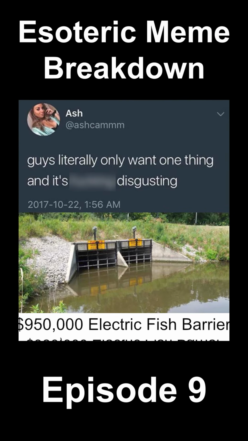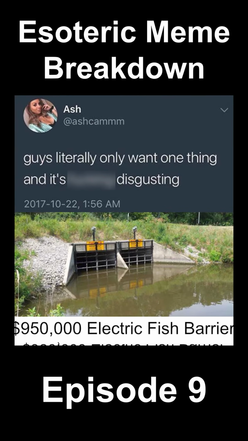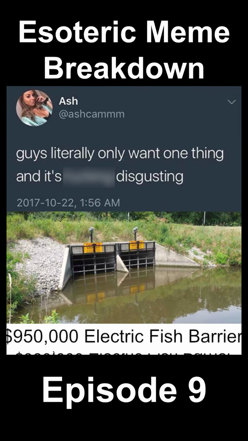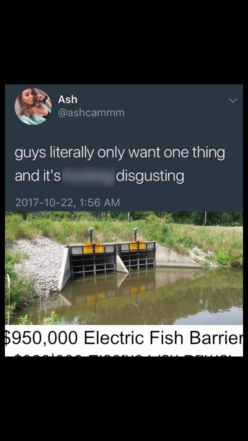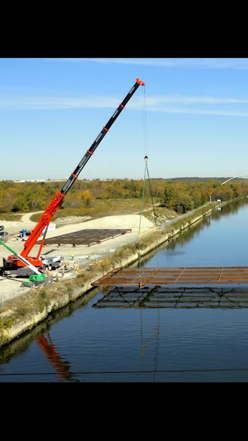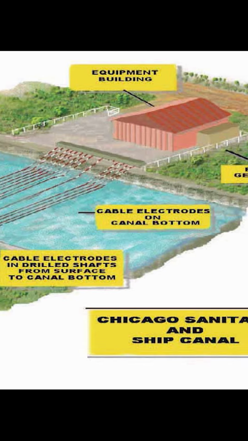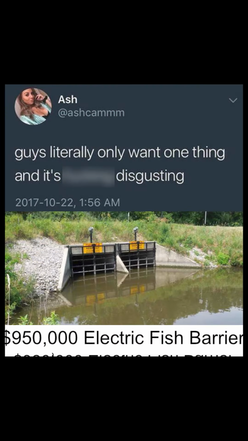Esoteric Meme Breakdown, Episode 9. Guys literally only want one thing, and it's disgusting. $950,000 electric fish barrier. Electric fish barriers are becoming an extremely important tool in wildlife control, and believe it or not, $950,000 is on the low end of electric fish barrier cost. This is actually a very reasonable and prudent item to want. However, some taxpayers are skeptical of their out-of-pocket cost.